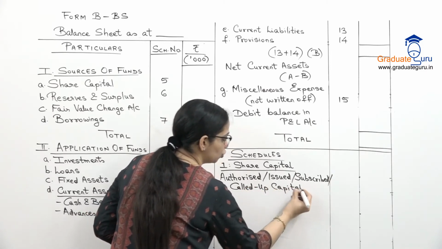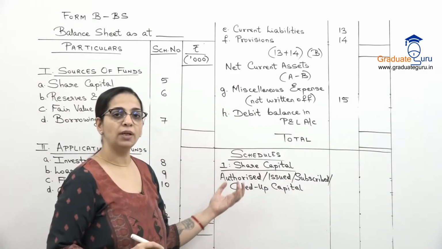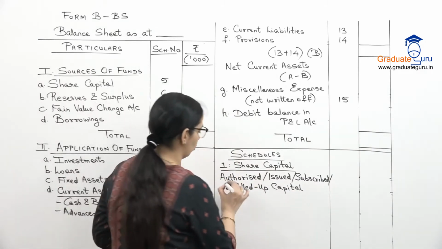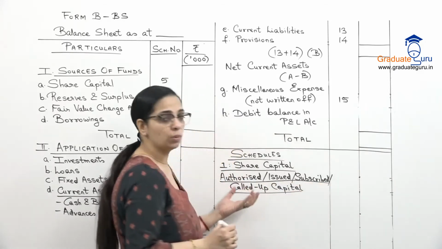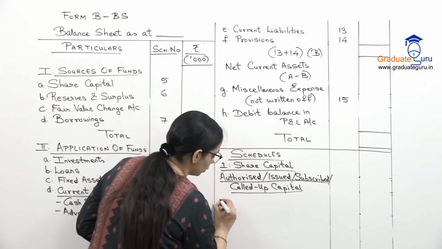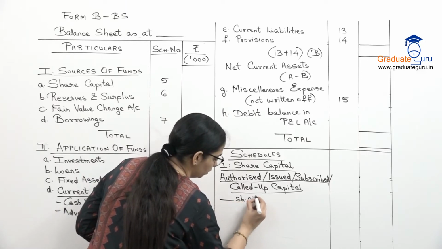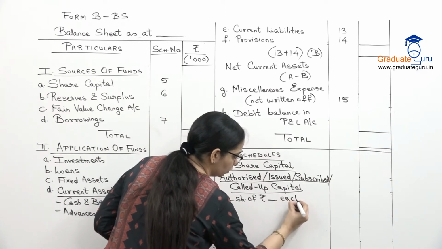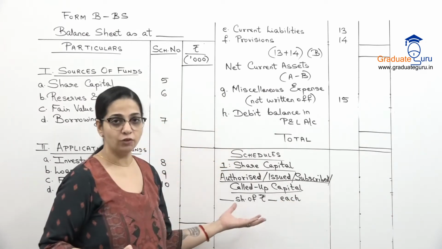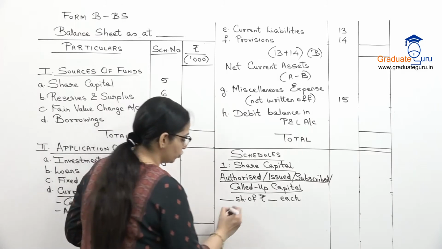So of course you have to show how many shares are authorized, how many issued, how many subscribed and so on. But generally हमें इतने details they don't give in the question. So we'll all write it together. So many shares of rupees so much each. This is how you will show your breakup of shares.